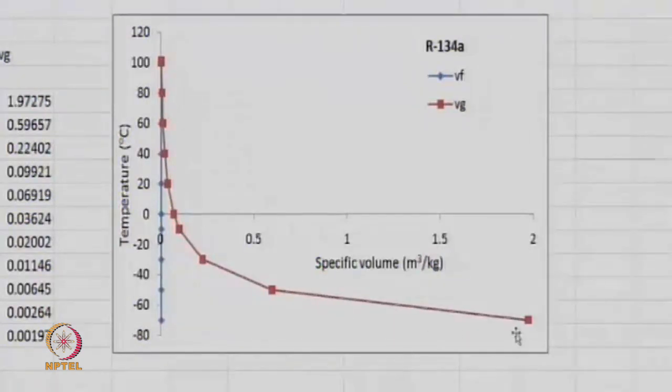And you can see a very large change in the specific volume, something which was like 0.001 or 0.002 of that order has now become at least 100 times bigger. It's now 1 over here and goes up to 2. So the first thing to note is that in many of the cases, there's a very large change in specific volume that accompanies this phase change process. Water at ambient conditions, when it changes phase from liquid to vapor, its specific volume increases by almost 1,000 times. So there's a huge increase in volume that takes place.